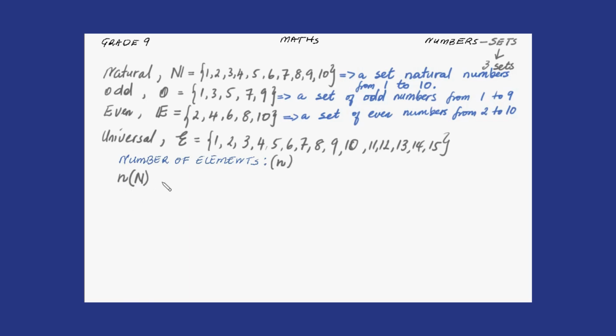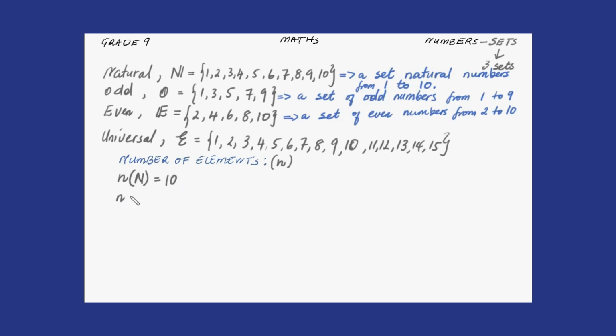Okay, that would be equal to, then you count the number of elements. It's 1, 2, 3, 4, 5, 6, 7, 8, 9, 10. So there are 10 elements in set N. So in terms of the number of elements, you write n of set N equals 10.